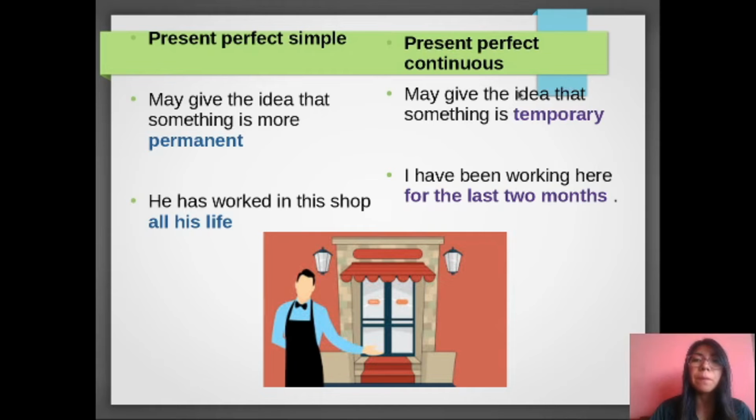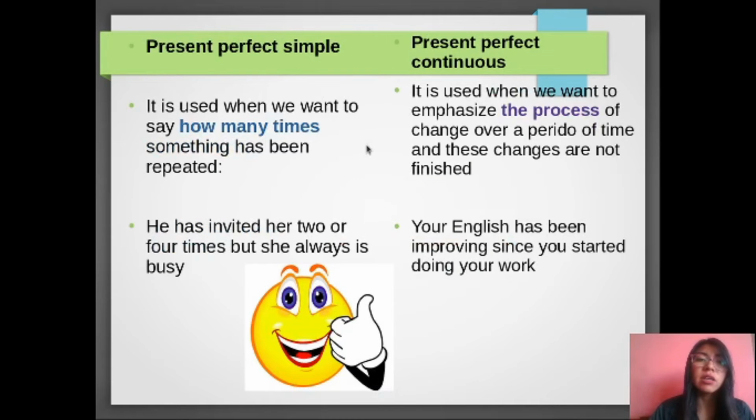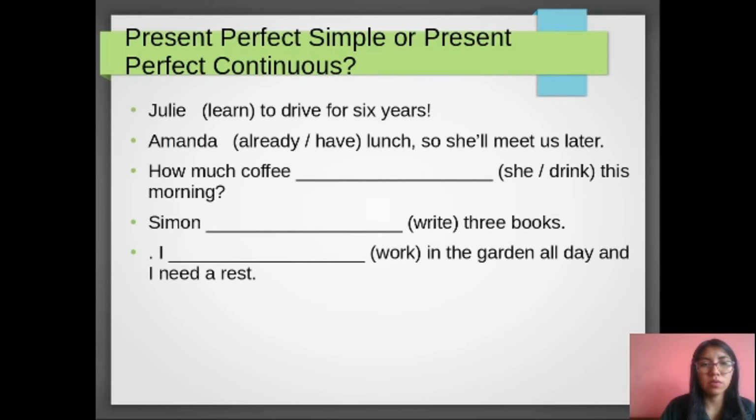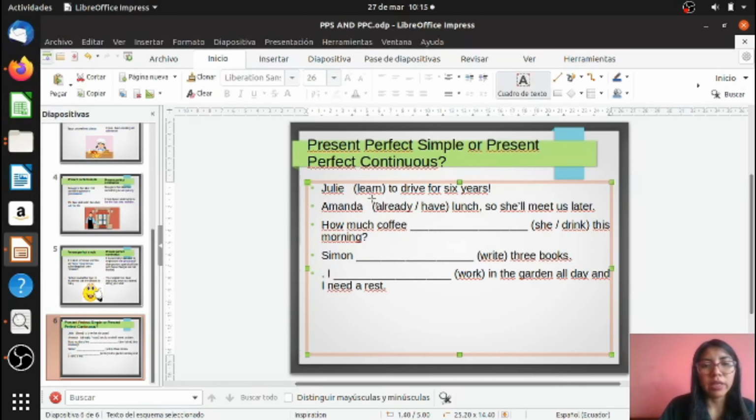the duration of the time. It means the action is temporary. And the main difference is that present perfect simple emphasizes how many times something has been repeated, and present perfect continuous emphasizes the process of the action. So we are going to do some exercises in order to understand better. Okay, so we are going to do that. You have to choose present perfect simple or present perfect continuous.